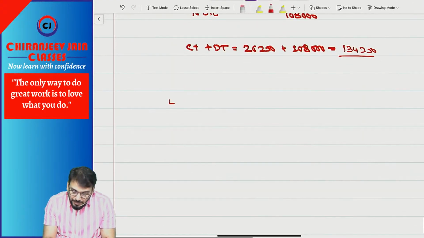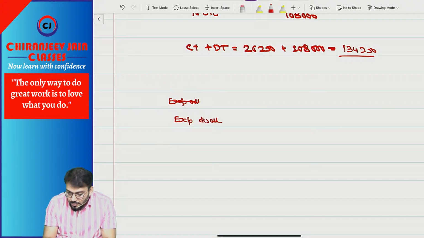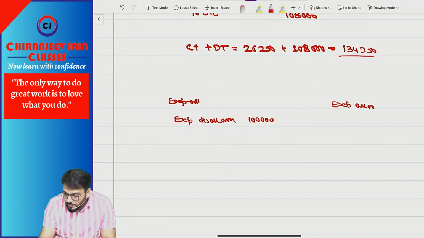When I am saying expense disallowed in current year, 1 lakh, so it will be allowed in which year? Expense allowed in next year, 1 lakh.